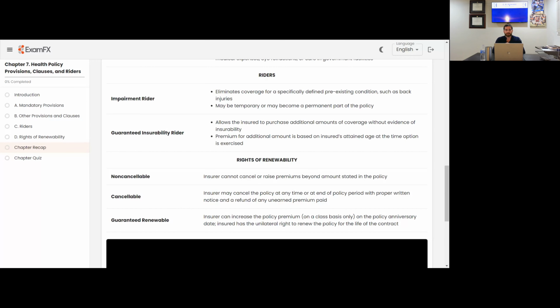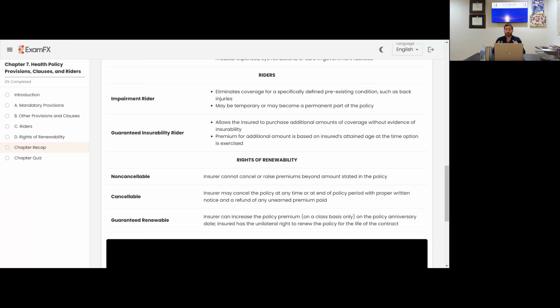Rights of renewability. Non-cancelable. Insurer cannot cancel or raise premiums based on the stated amount in the policy. So the insurance company can't just cancel it for any reason. They can't cancel it or raise premiums on you beyond the stated amount in the policy. Whatever the policy says that premium is, that's what it's going to be. So they can't cancel it on their end.